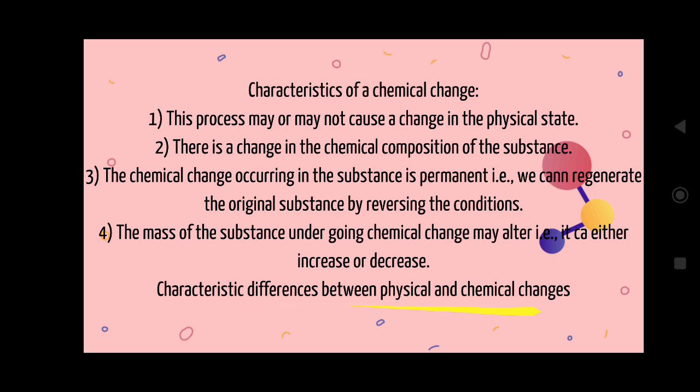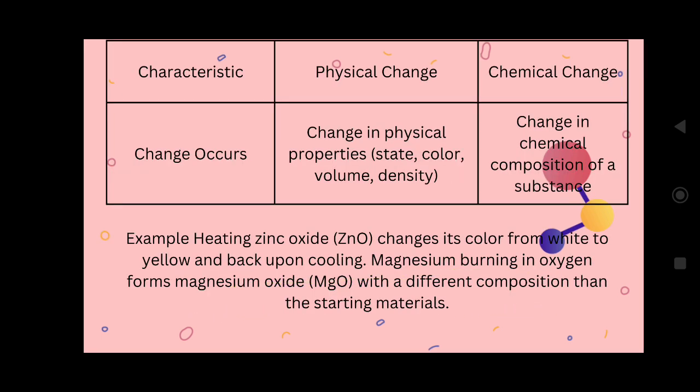Now let us briefly discuss the characteristics of both physical as well as chemical change at a time. See, the first one is the characteristic, physical change and chemical change. The first one is whether change occurs or not. If change in physical properties only occurs, then it is said to be a physical change. If change in the chemical composition of the substance occurs, then it is said to be a chemical change.